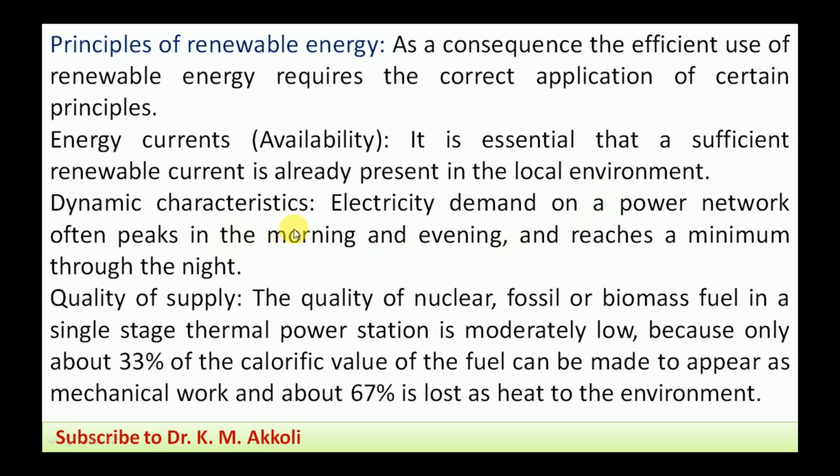Then dynamic characteristics. That means here the variation of the electricity requirement. As per that, we can produce the electricity by using this renewable energy. The electricity demand on the power network often peaks in the morning and evening. In the morning and evening, the requirement for power is more, and throughout the night it reduces and reaches the minimum.